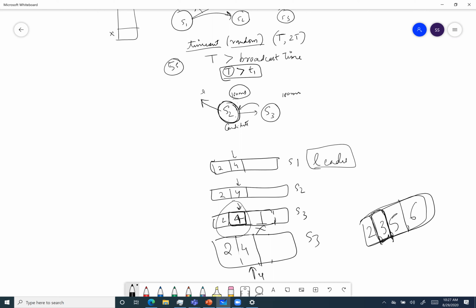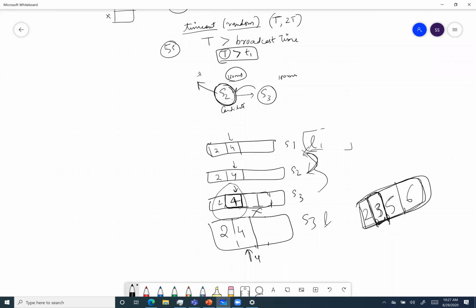Okay, because it got these values because somebody has written to it, right? So you're saying, how did a follower get some values which are not present with the leader? Yeah, so this could happen: this was the leader first and it got these values, but it couldn't replicate them on the other followers, basically S2 and S1. Let's say this was the leader. Maybe I can explain it in a much better way.